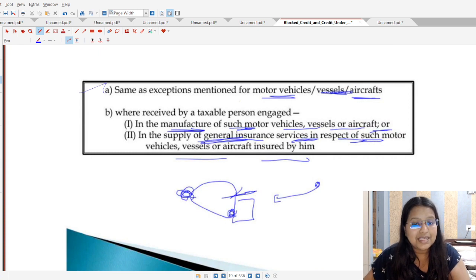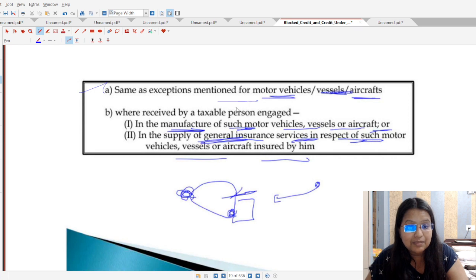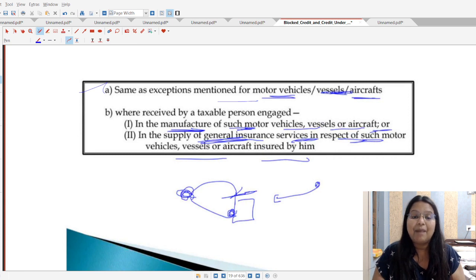So these are the same exceptions which are mentioned for motor vehicles, vessels, aircraft. What are those exceptions we have just covered: a similar line of business, imparting training on that motor vehicle or conveyances, using it for transportation of passengers having a seating capacity of more than 13 persons, and for the transportation of goods also. Okay, but not the GTA.